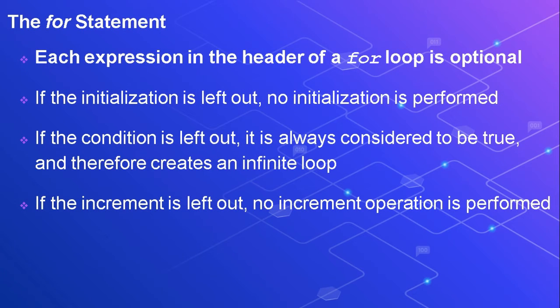For the for statement, certain facts are there. Each expression in the header of a for loop is optional. That means any expression, the initialization, the condition, or the updation, can be omitted by you. It's not compulsory actually. If the initialization is left out, no initialization is performed. If the condition is left out, the condition will always be considered true. If the increment is left out, no increment operation will be performed. That's all. So if we ask what is compulsory in a for loop, there is nothing.